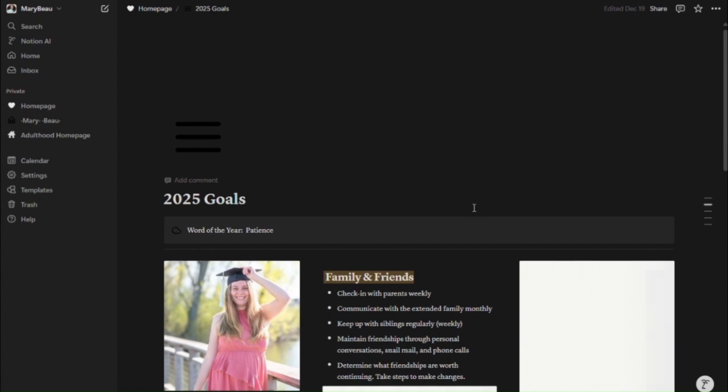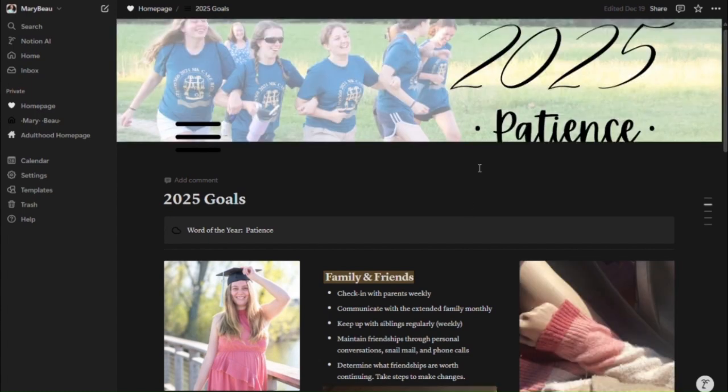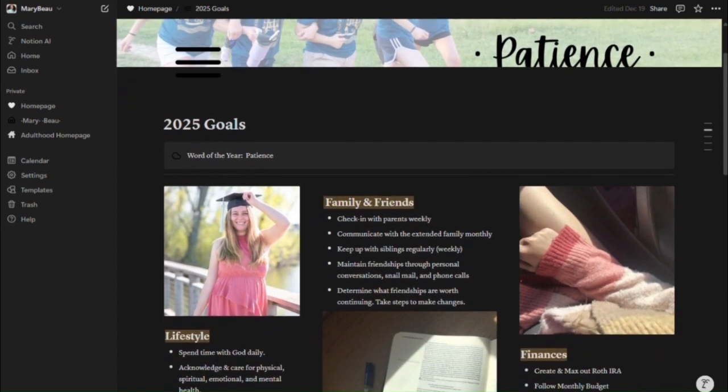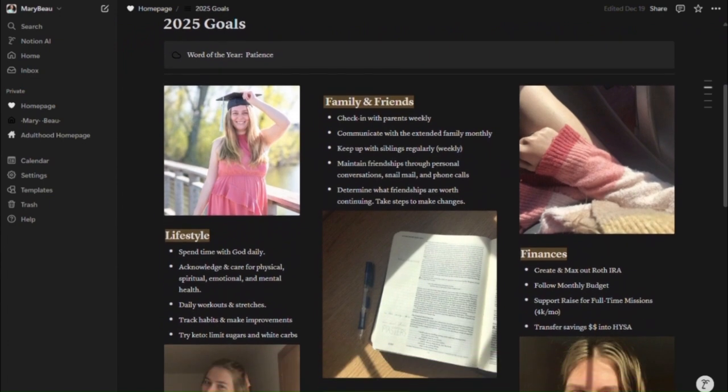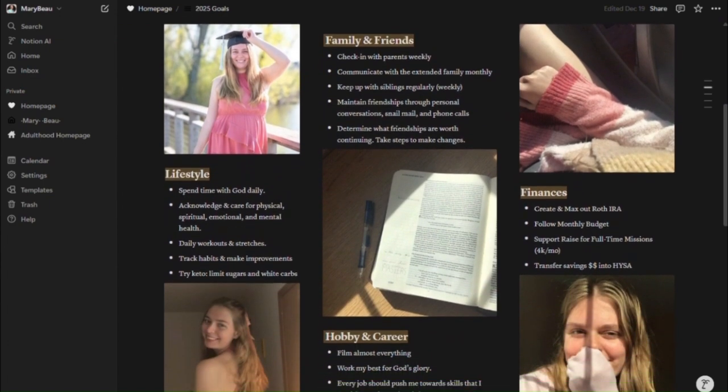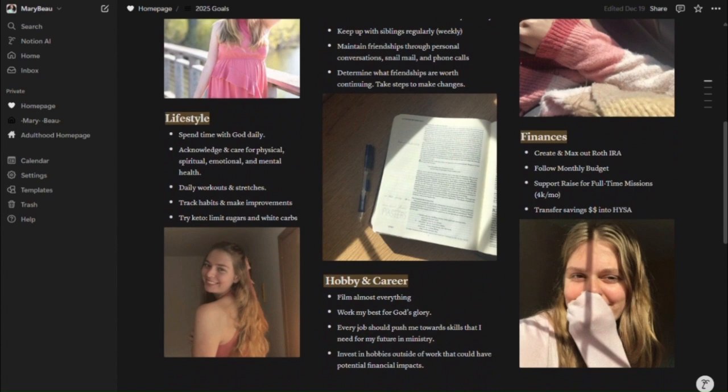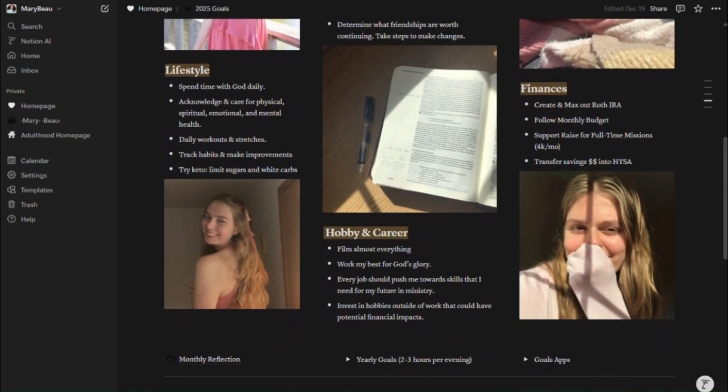But this is what I've created so far for my 2025 goals. I always like to have a word of the year, and I would prefer to create a template or a design there in the background that is personalized. And that picture meant a lot to me because it was from the summer of 24. And so the word I chose for 2025 is patience.